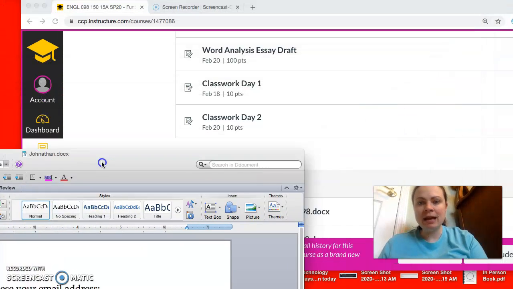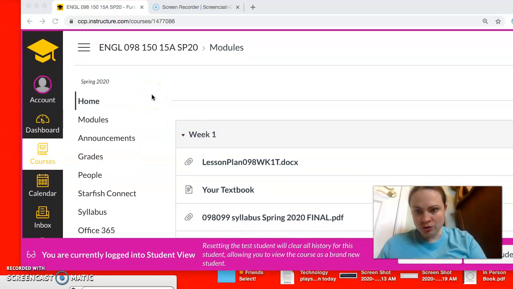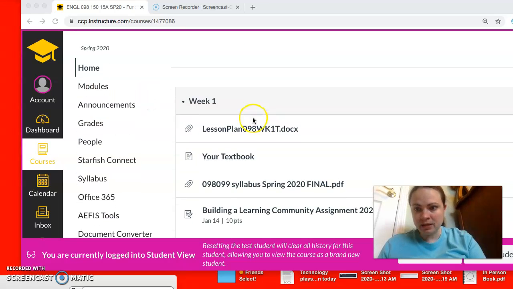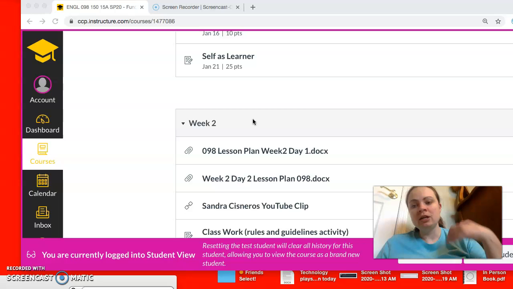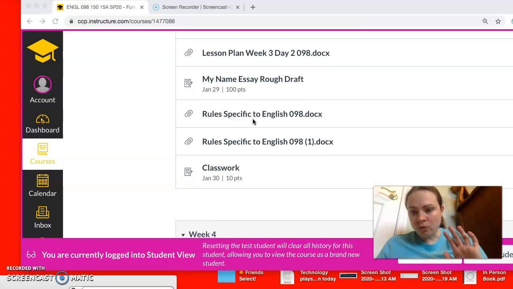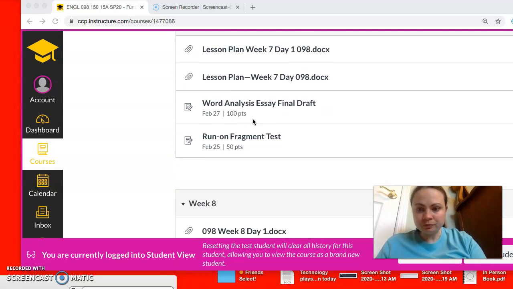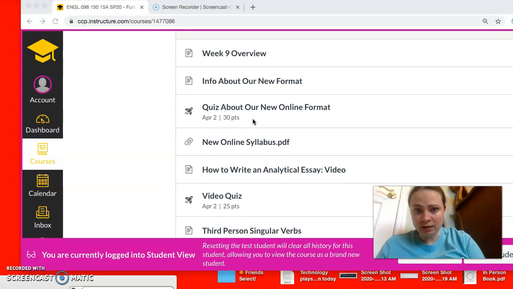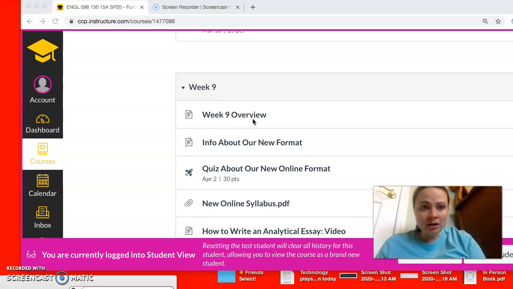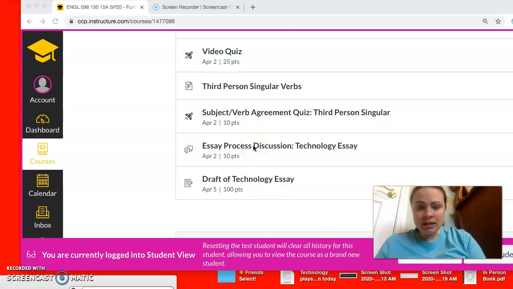The second thing is, here I have the student view of Canvas. You can get to this if you go to each of the classes and you click on modules. You'll see the work for each week. I think you probably know how to do this already because you've submitted some of the work for the online segment of the class. If you scroll down, weeks 9 and 10 are what to focus on now, and then upcoming is week 11.